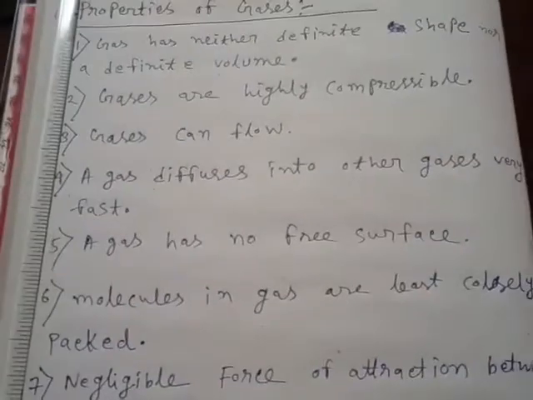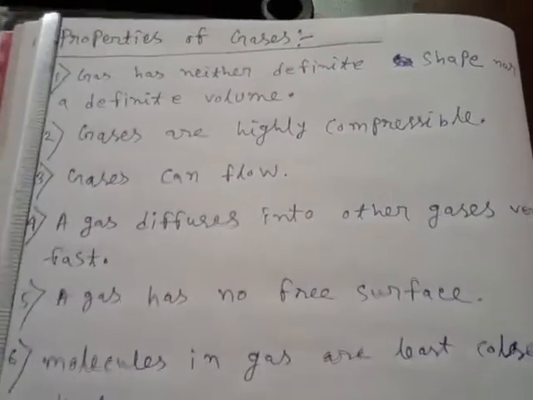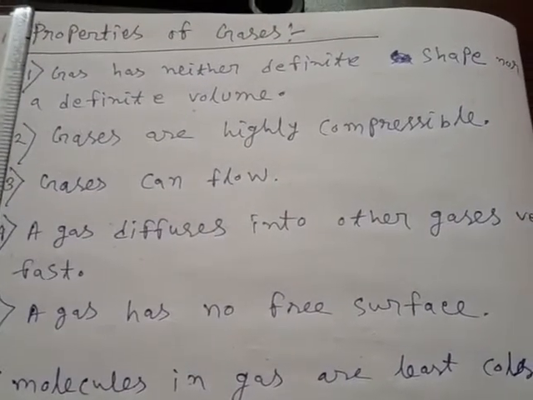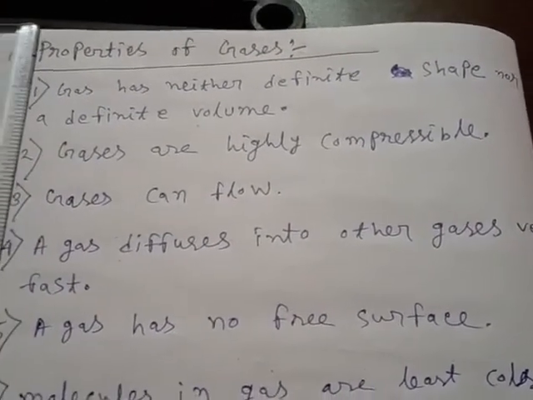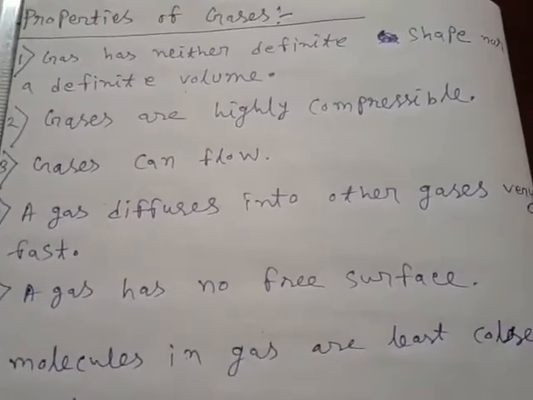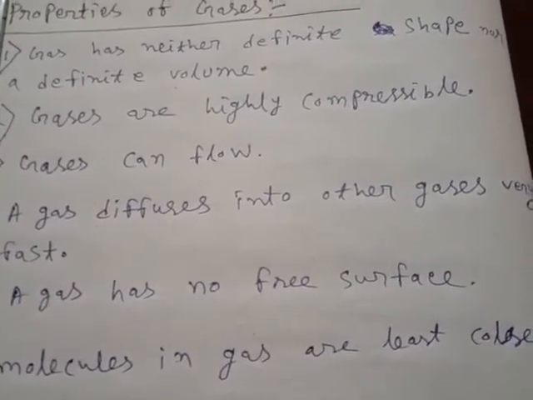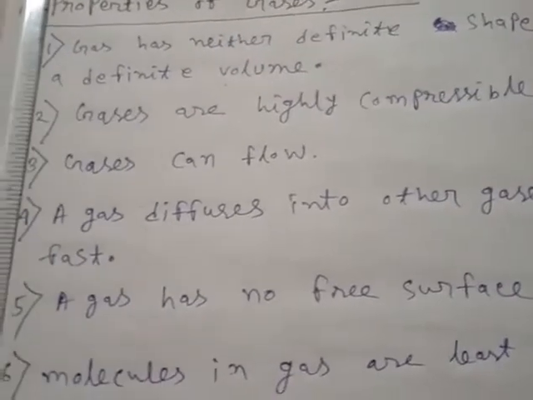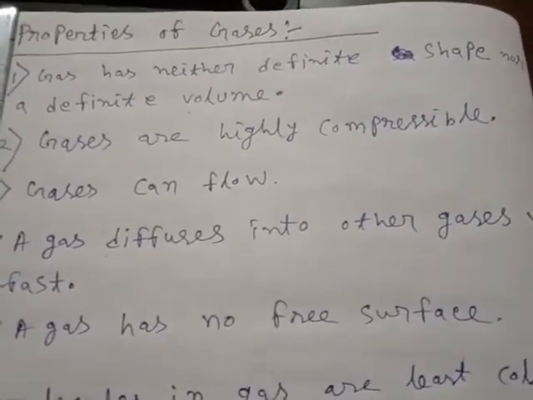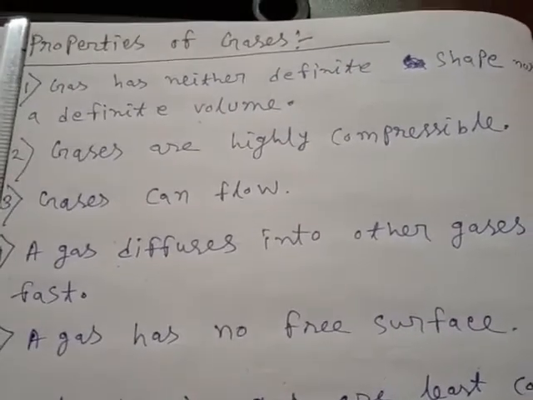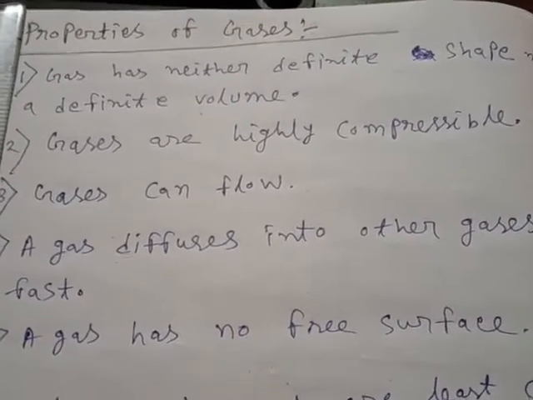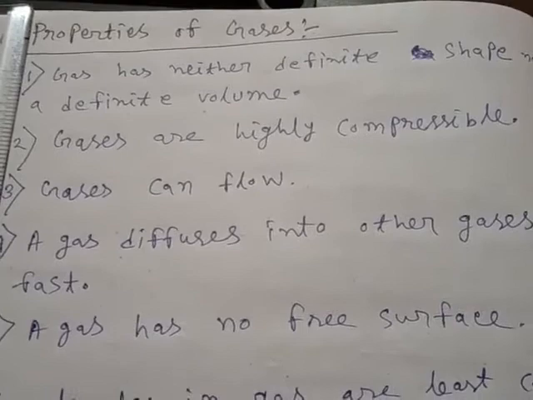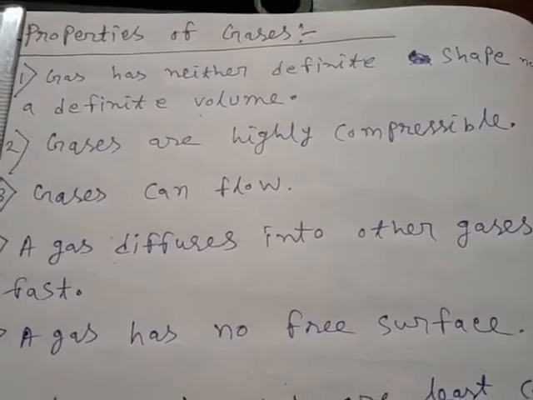Now let us discuss the properties of gases. The number 1 property: gas has neither definite shape nor definite volume because it acquires the shape and volume of the container in which it is kept. Number 2 point, gases are highly compressible. So gases are highly compressible because it has more intermolecular space, then it can be compressed.